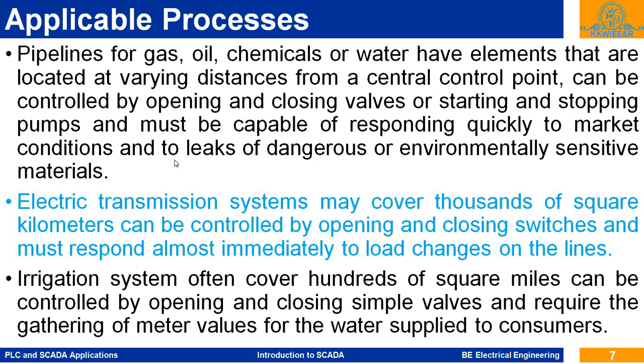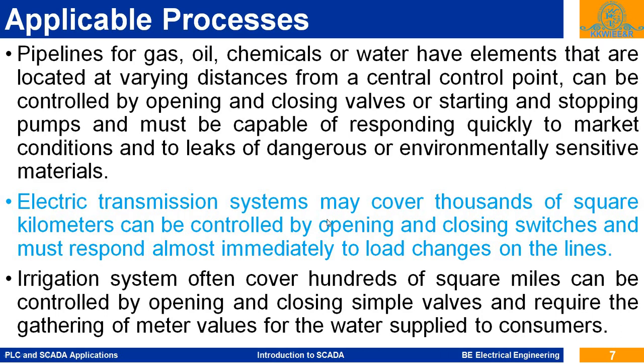And these remotely located pressure switches, flow meters, or pumps are monitored. Pumps are controlled by sending on and off instructions, or by sending PWM pulses so that the speed of these pumps can be varied. So this is the application of the SCADA system in the pipelines for gas, oil or chemicals or water.